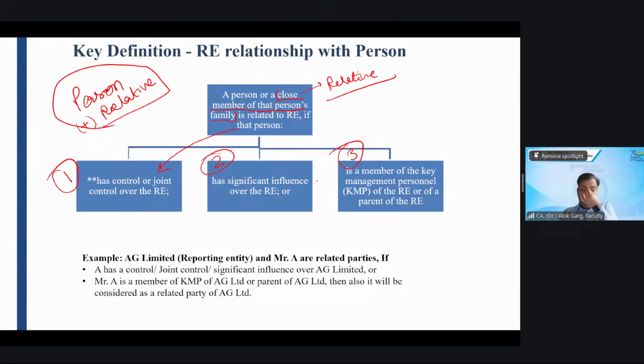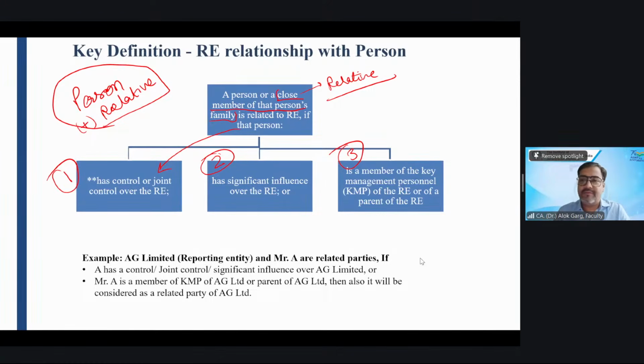Tell me whether Mr. A will become the related party. Yes, sir. Why? He is the KMP of the reporting entity, he is the KMP of AG Limited. So in this case, yes, Mr. A will become the related party and all the relatives of Mr. A will also become the related party.